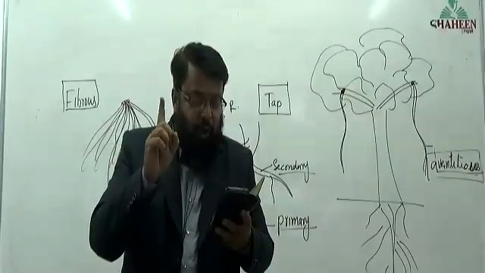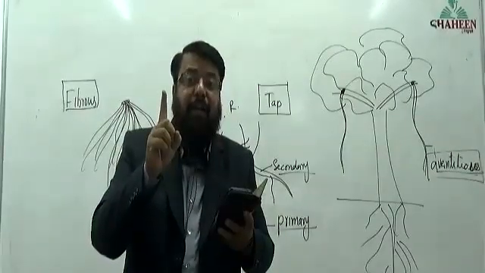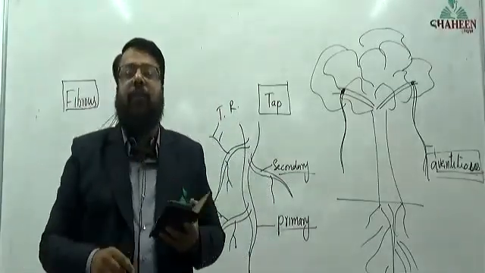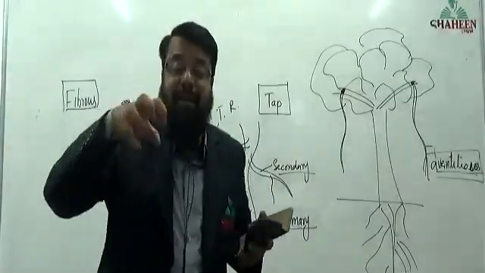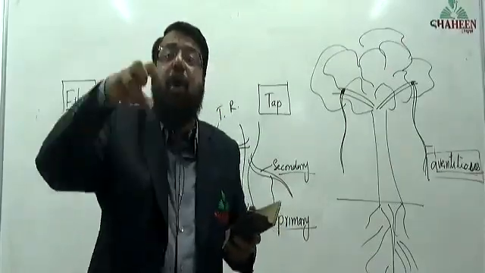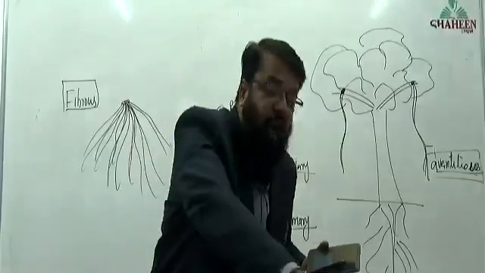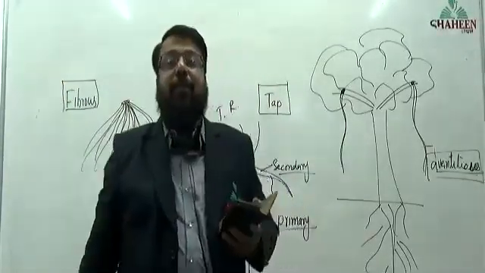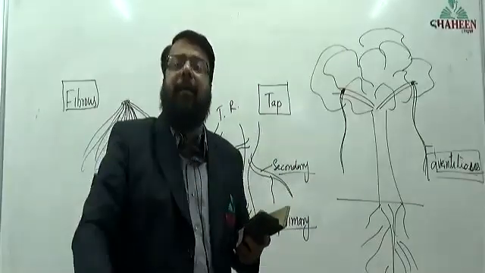Only one part of the plant absorbs water and minerals, that is root. That is one function. The second function is anchorage: it holds the soil tightly so that the plant does not fall off.